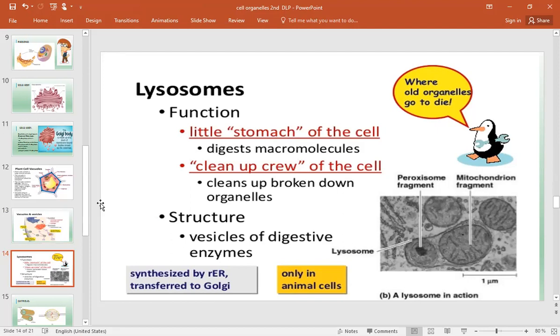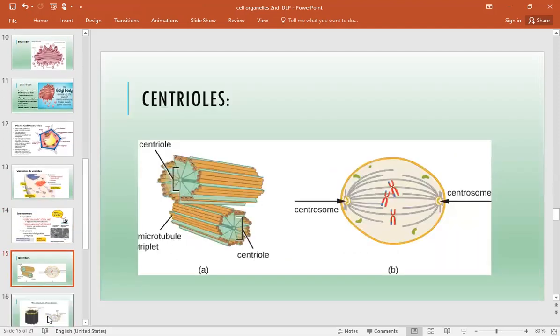And when the cell dies, the lysosome releases enzymes and digests that cell. So you can say that they digest the whole thing and clean up. That is one of the names given to it. It's very interesting to learn about the cell. The whole functions are going on here. There are some cleaning people. There are some postmen. There is a post office there from where things are moving from here and there.